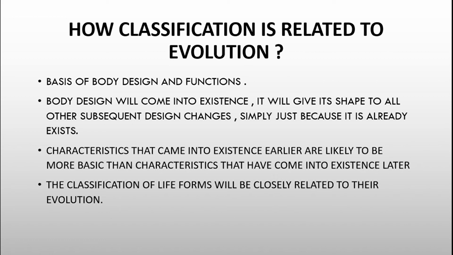So characteristics that came into existence earlier are likely to be more basic than characteristics that have come into existence later. This means that classification of life forms will be closely related to their evolution.